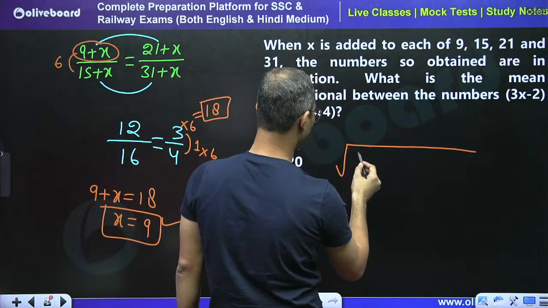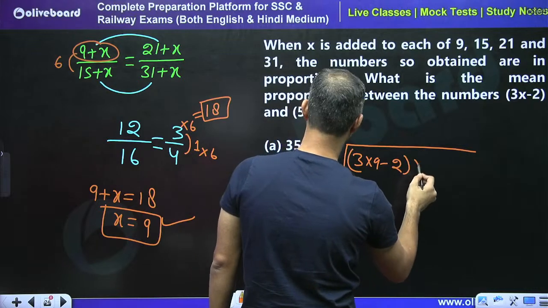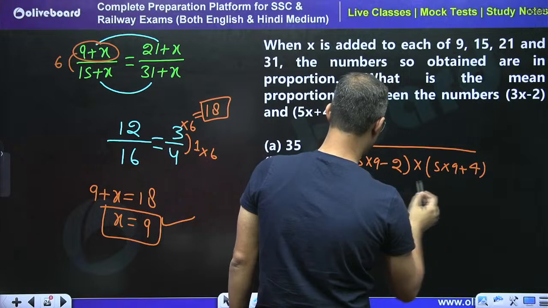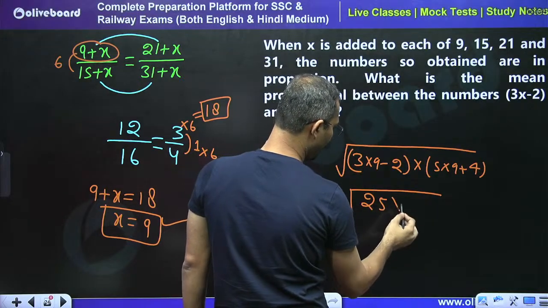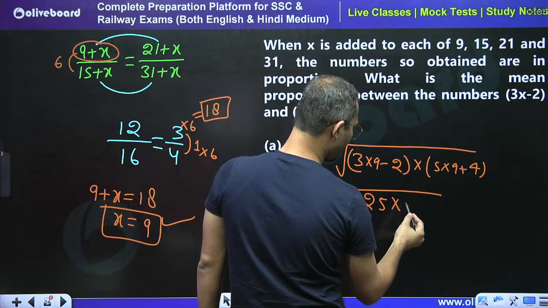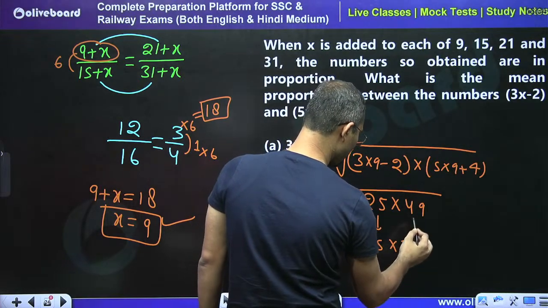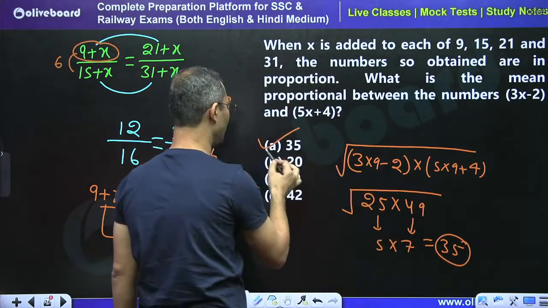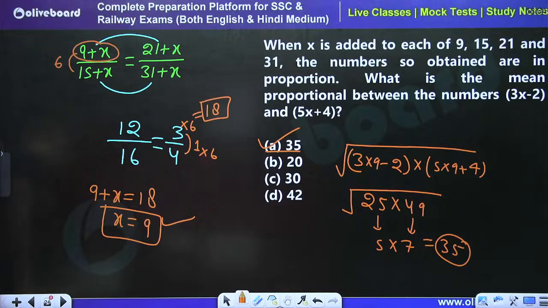take x is equal to 9, so 3 into 9 minus 2 into 5 into 9 plus 4. So I can say that 27 minus 2, 25 into 45 and 4, 49. So 5 into 7, so we can say that 35 is the right answer. So with ease, with time, we can say that A part is the right answer.